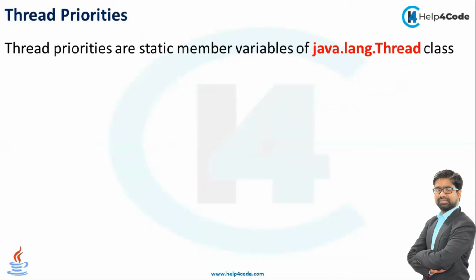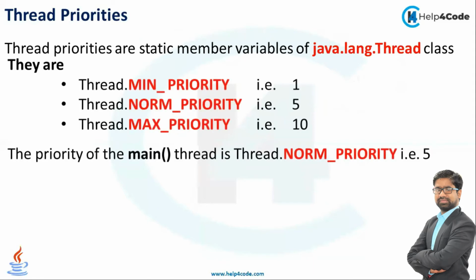Now let's discuss the thread priorities, the static member variables. The thread priorities are static member variables of the java.lang.Thread class. So what are these static variables? Thread.MIN_PRIORITY has a priority of 1. Then Thread.NORM_PRIORITY has a static value of 5. Then Thread.MAX_PRIORITY has a priority of 10.